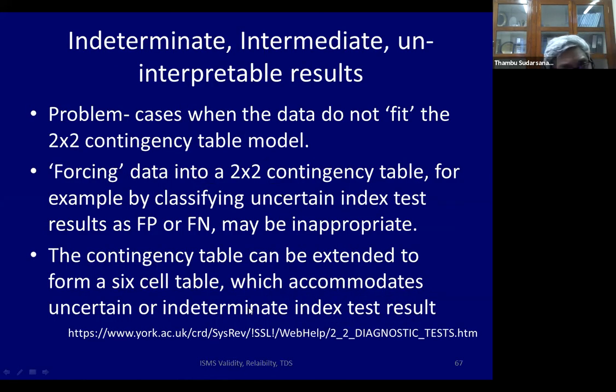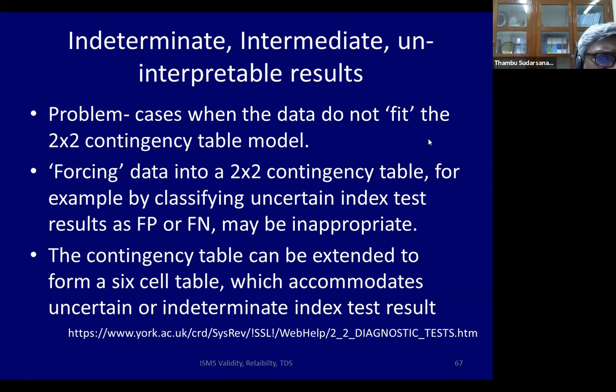Now I'm going to move on to a slightly different concept, and this will probably take the remainder of my 20 minutes. Indeterminate results, intermediate results, uninterpretable results, and bias. I know these are different kinds of topics, but these are the tasks given to me.